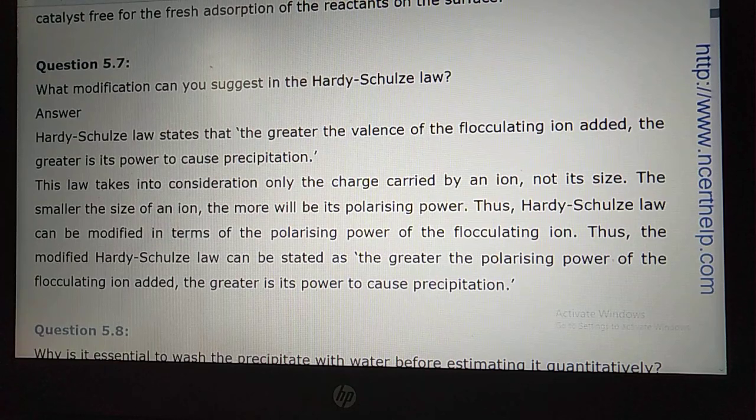So what is the meaning of this, student? Like we studied, Al3+ has more coagulating power than Mg2+, then Na+. If you take some other factor like size into consideration, if the size is greater, flocculation and coagulation will be less. But if the size of the ions is very small, there will be high polarizing power, which means adsorption and coagulation will be very high.